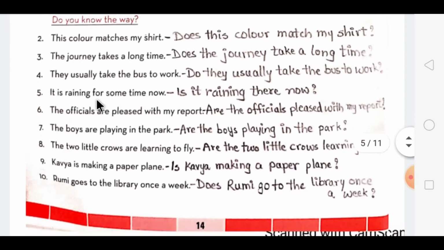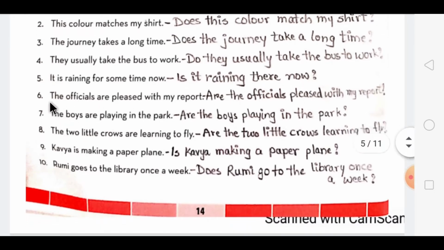Now dear students, in this sentence it is given, it is raining for some time now, and in this the be verb is mentioned. When the be verb is mentioned in the sentence, at that time while forming a question you have to just take the be verb in the starting and form the question. So the question will be, is it raining there now?